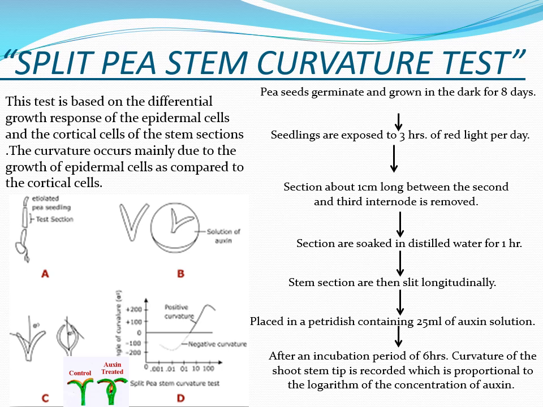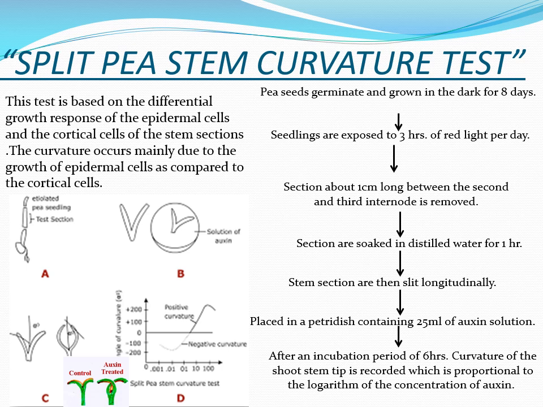The differential elongation activity of auxin in the epidermal cells and the cortical cells forms the basis of this particular bioassay for auxins. So what we do is, this time we take pea seeds, germinate them for about 8 days in dark again.